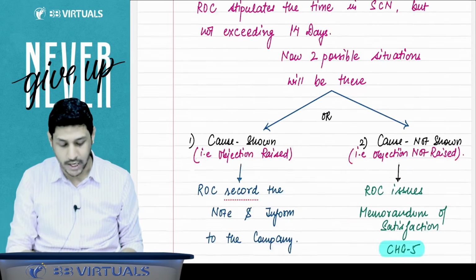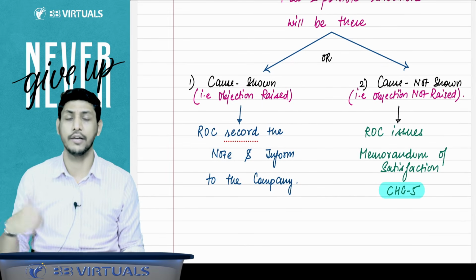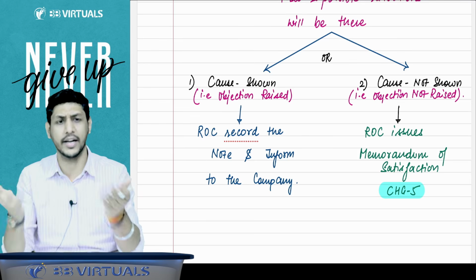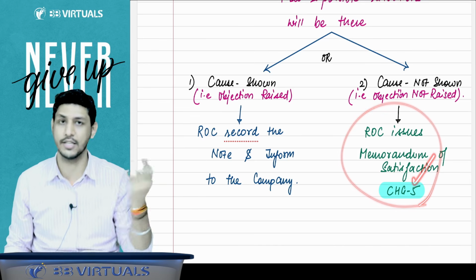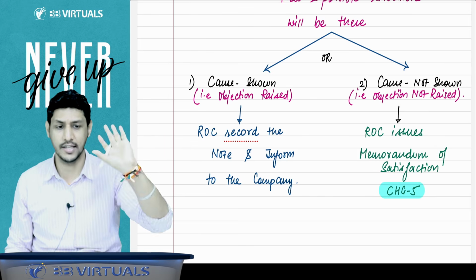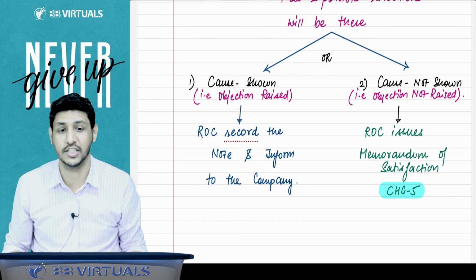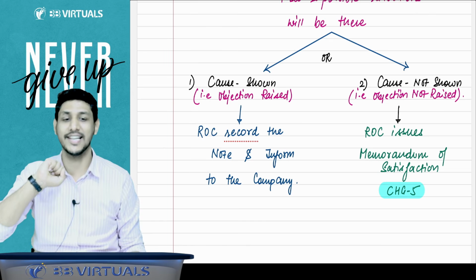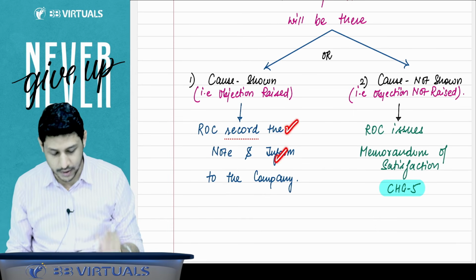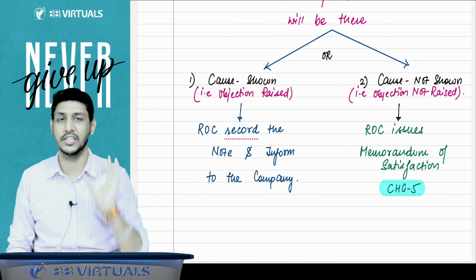Now the charge holder will do one of two things. Either he will raise the objection or he will not raise the objection. If he does not raise the objection, the ROC will issue CHG5. Yes, your charge is released. You have repaid the amount. But if the charge holder raises the objection, then ROC will record that in its notes and inform the company that so and so objection is raised by the charge holder.